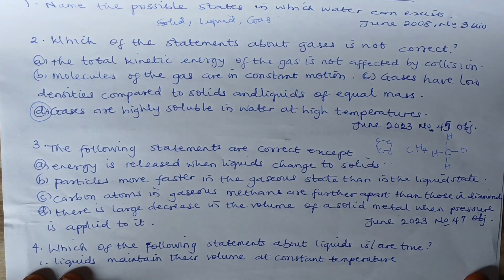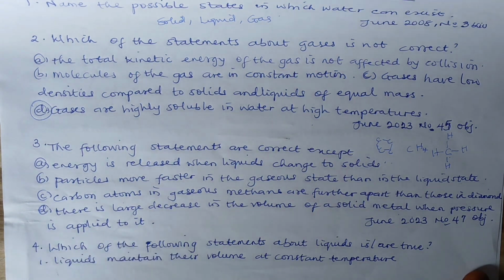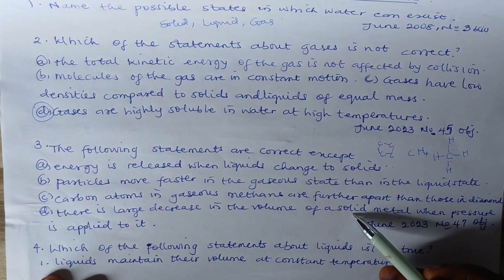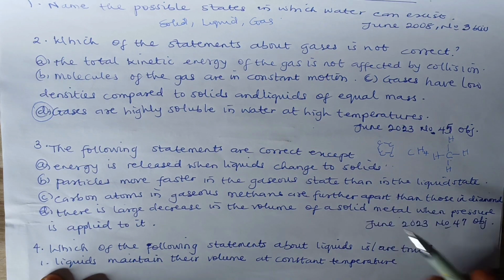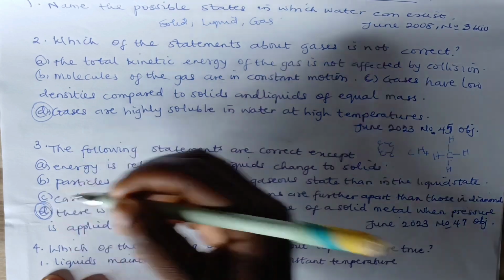Now, option D, there is a large decrease. Is it possible for you to press a metal by applying pressure and then there will be a decrease in the volume? No. So this accounts for the fact that solids cannot be compressed. Solids cannot be compressed, and so the odd one out is D. The statement is not correct.